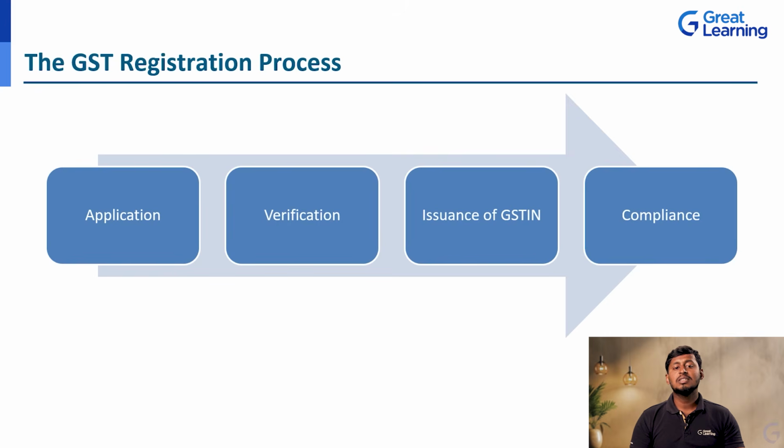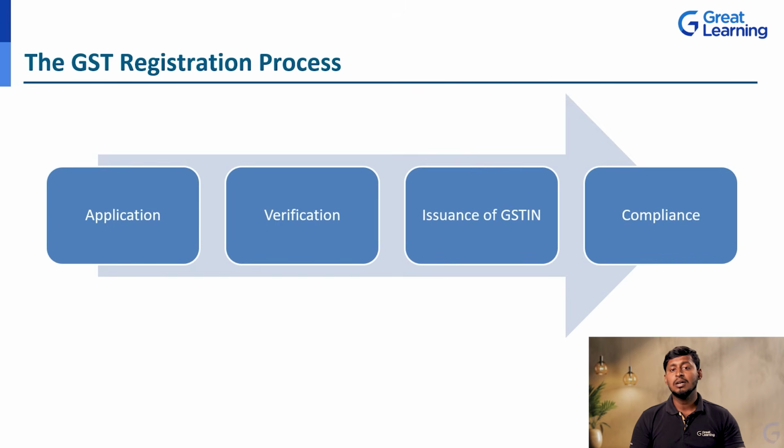So next, the GST registration process. There are 4 standard steps in the GST registration. Okay. So first one, application. First you need to submit the application.